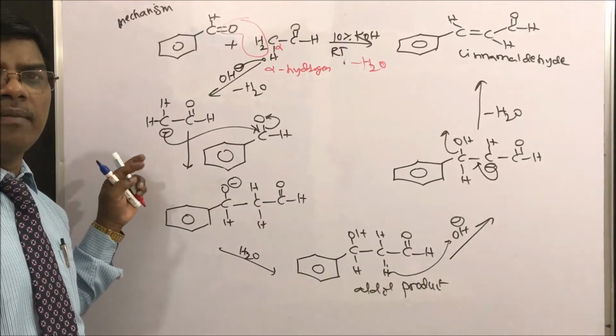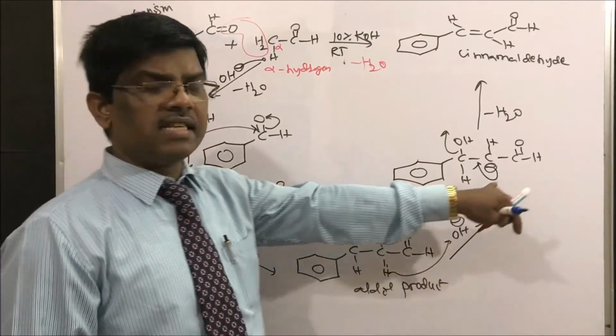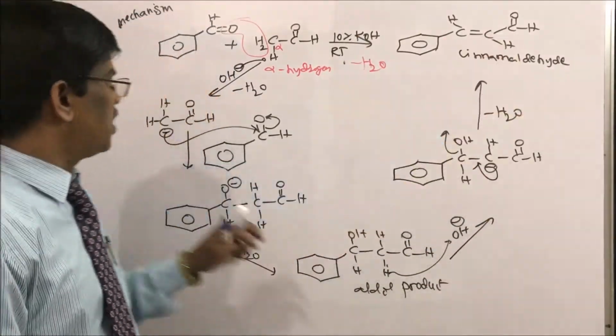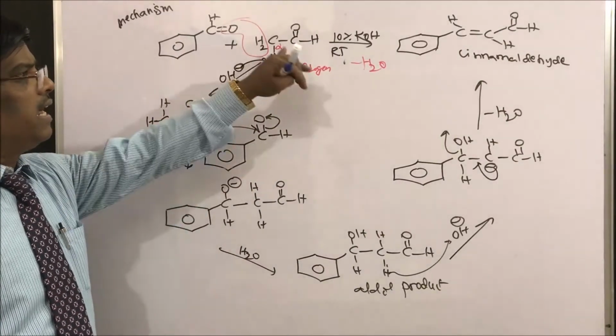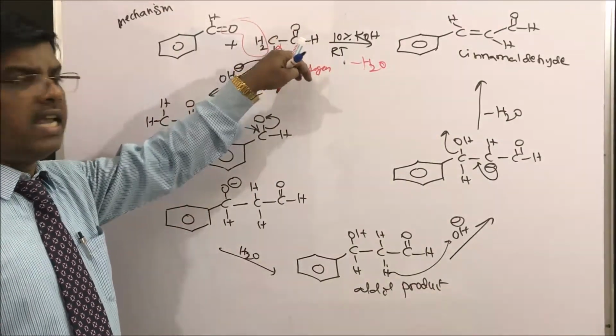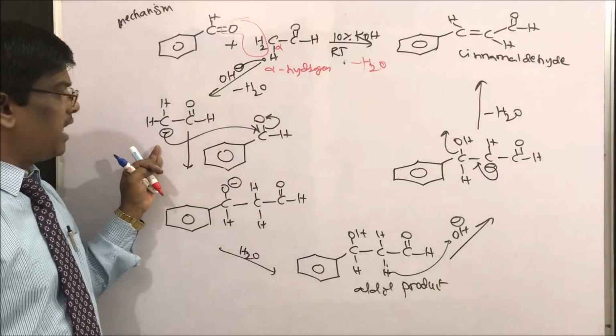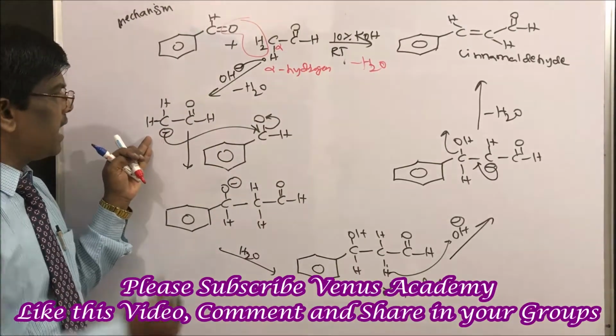Yes students, this is a very simple mechanism. If you know the aldol mechanism, it is very easy to write the Claisen-Schmidt reaction mechanism also. The first step is abstraction of the alpha proton from acetaldehyde by the base to give a carbanion.